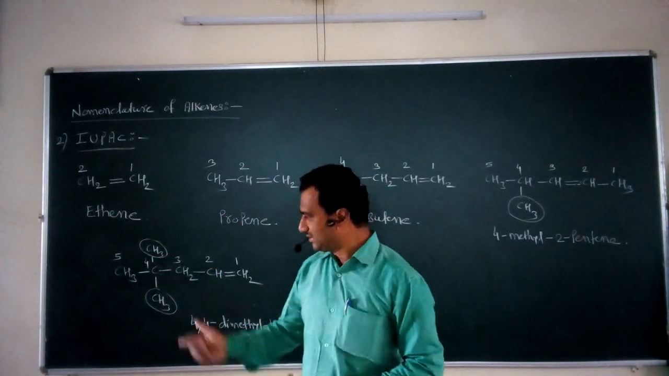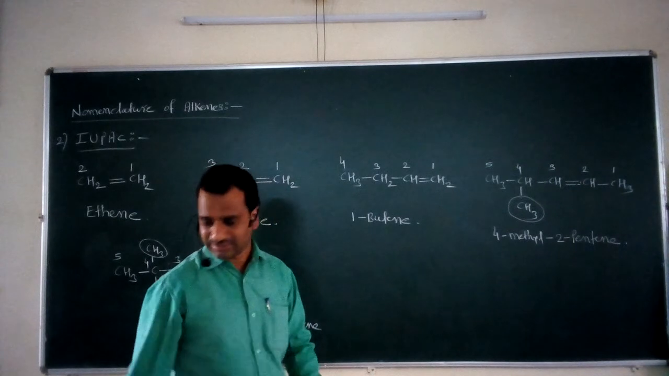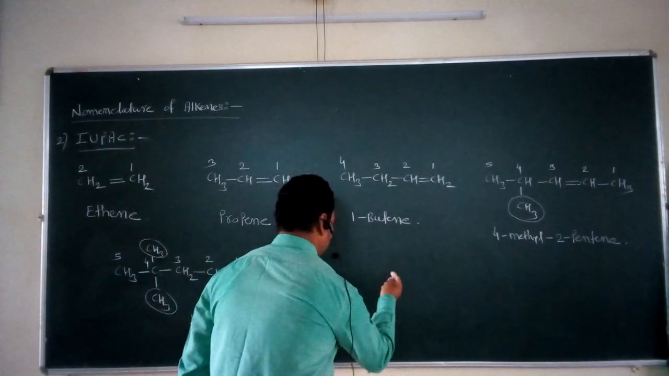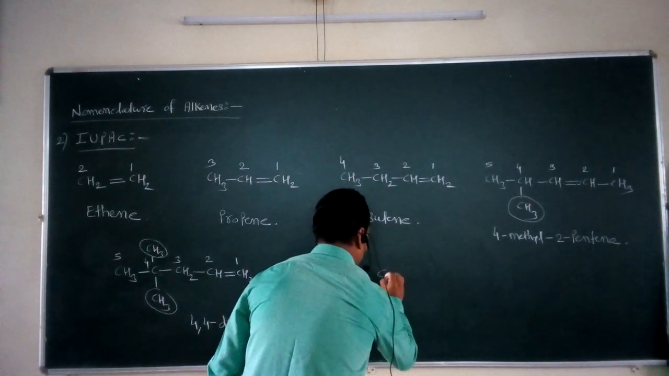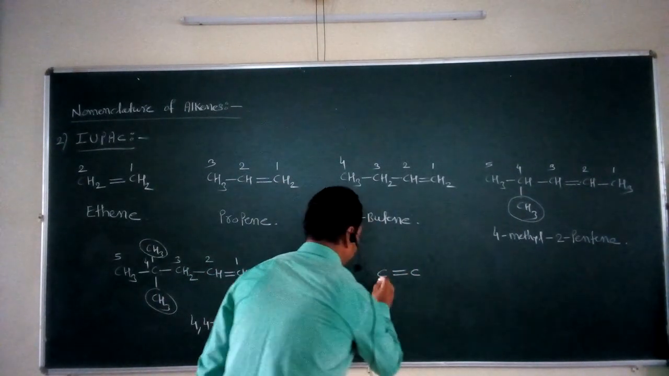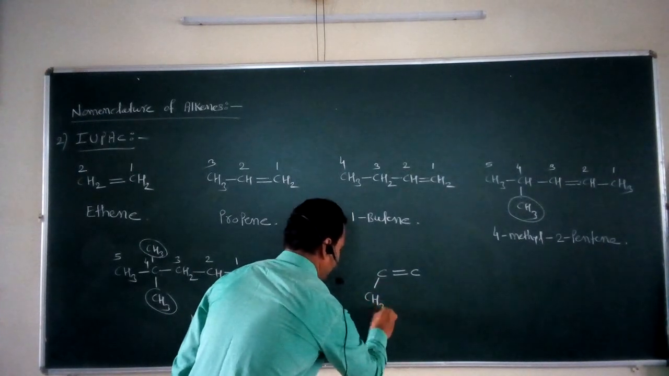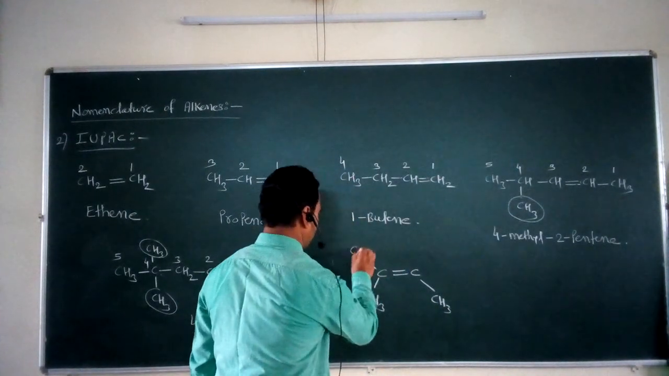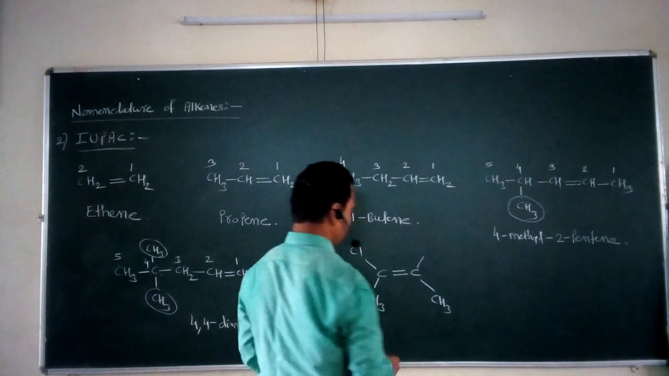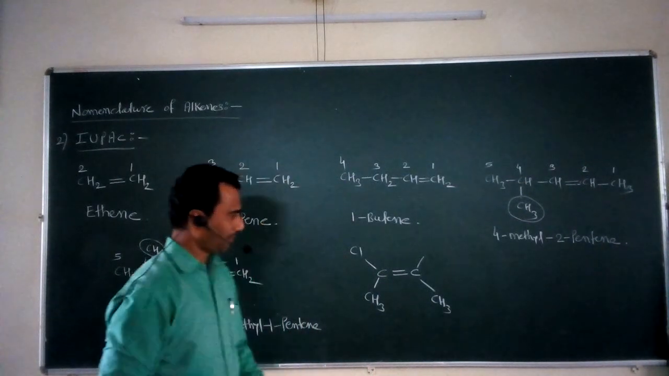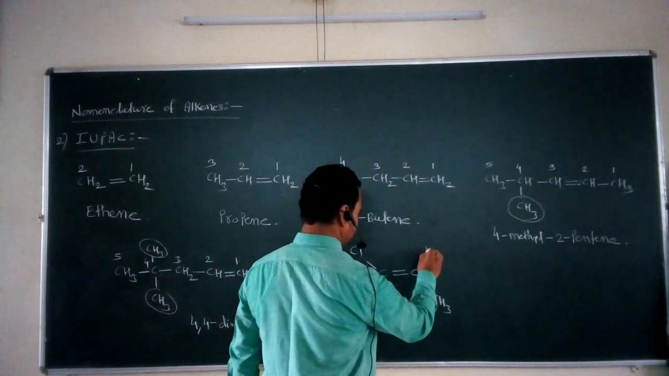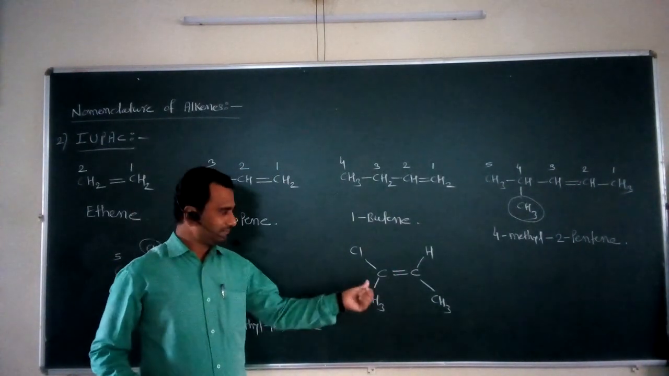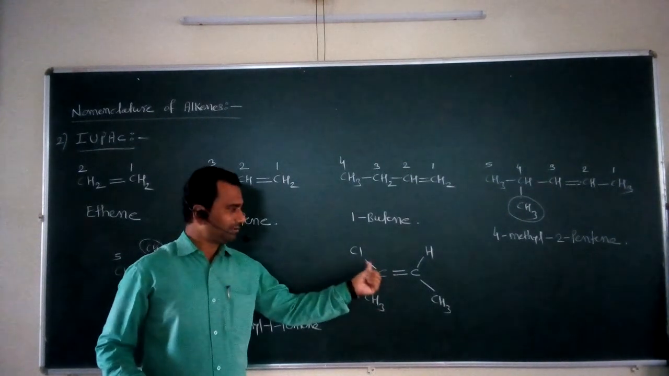So this is the next example for this nomenclature system, and I take one more example here. For example, the compound is like this: C double bond C, single bond CH3, single bond CH3, single bond Cl, single bond H. If such a type of compound is there, C double bond C, CH3, C double bond C, single bond Cl, single bond CH3.